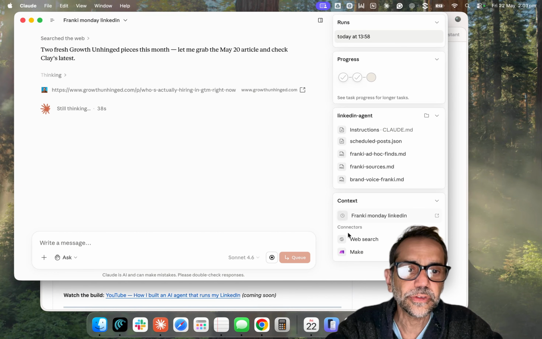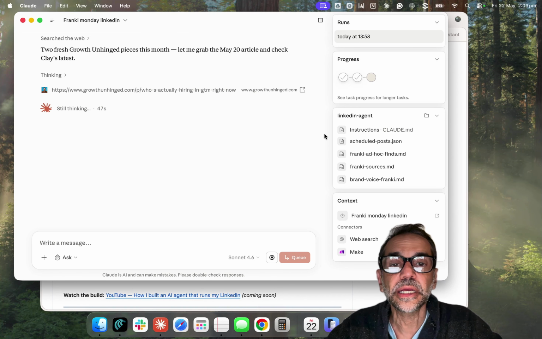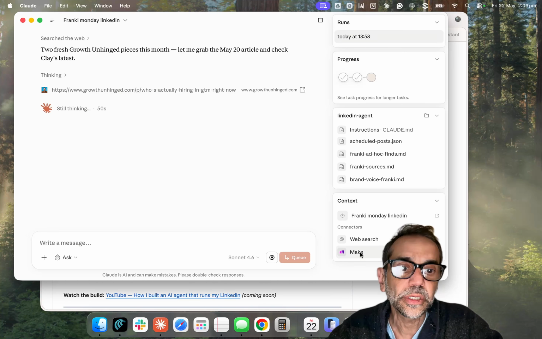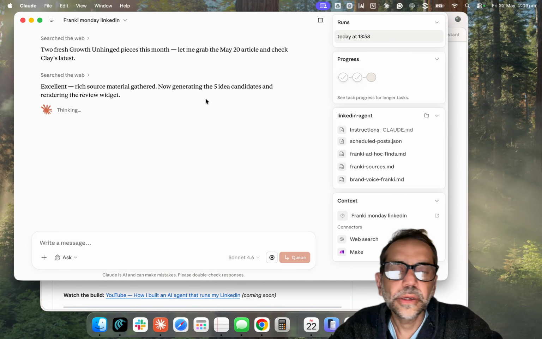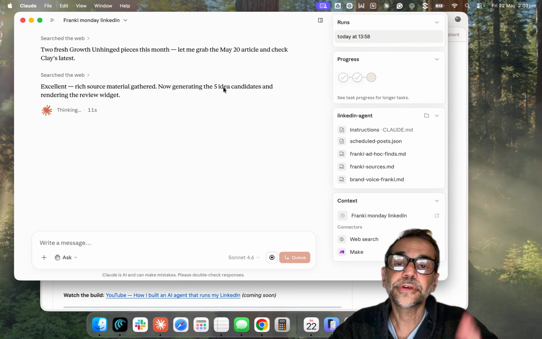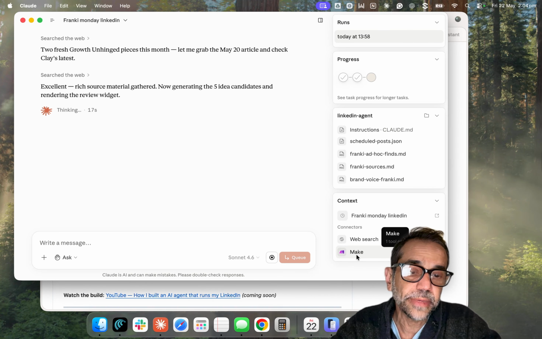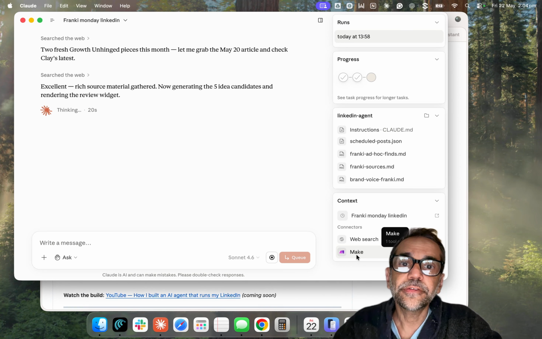You can see here, channels or contacts, and also the connectors that I made. Remember, I talked about Make, and it doesn't have to worry about Buffer because it's going to use that as part of that webhook that Make has. Okay, so now it's generating 5 ideas, and I've done this as a widget, so it allows me to look at the idea, edit, approve, or decline the idea. Once approved, it will get scheduled, will make connections to Make, the automation tool, and then from Make it would then send it over to Buffer to be scheduled for those days I recommended.